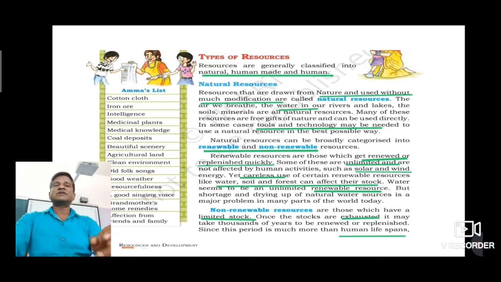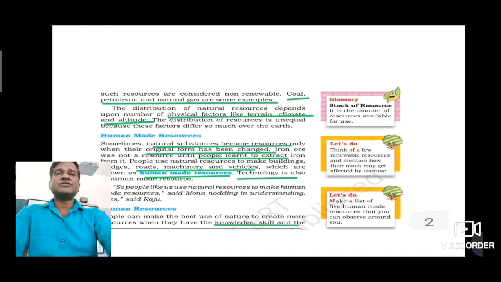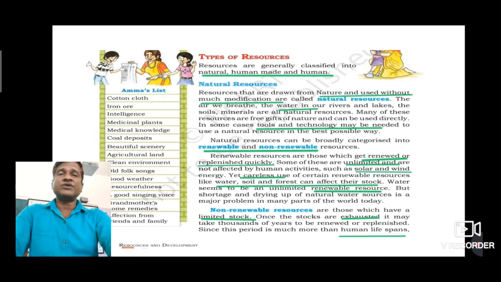Now we are going to discuss the second important basis on which resources are classified, and that is origin. Origin means source, from which source we are obtaining the resources. On the basis of origin we have two categories. First is biotic and second is abiotic.